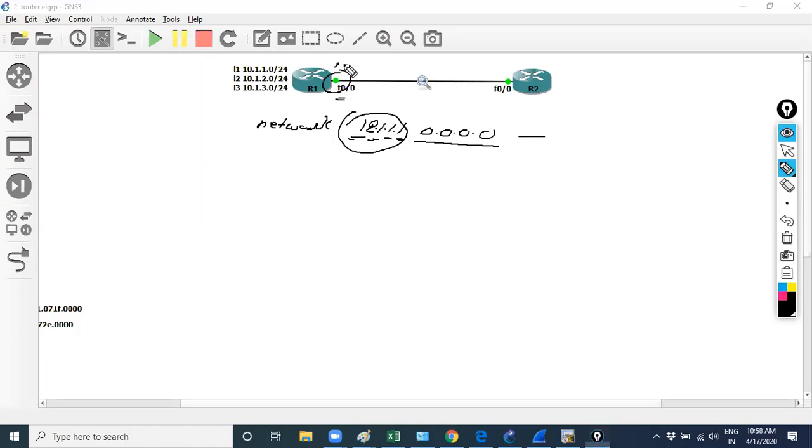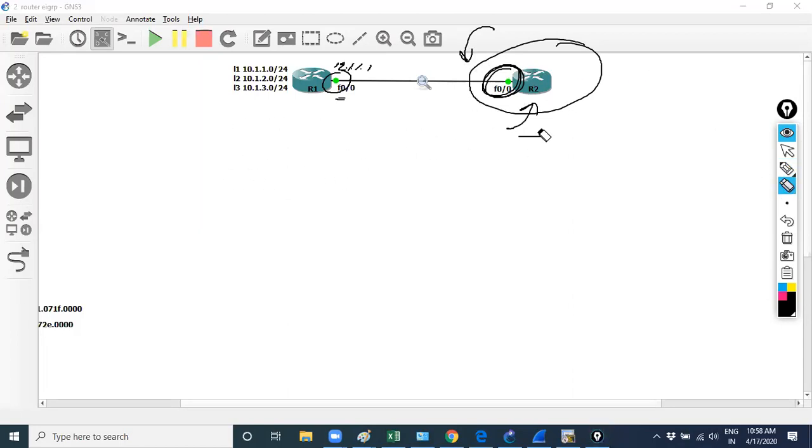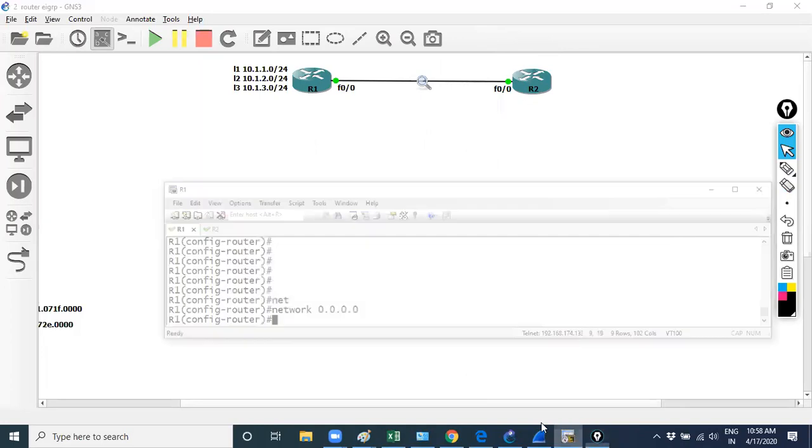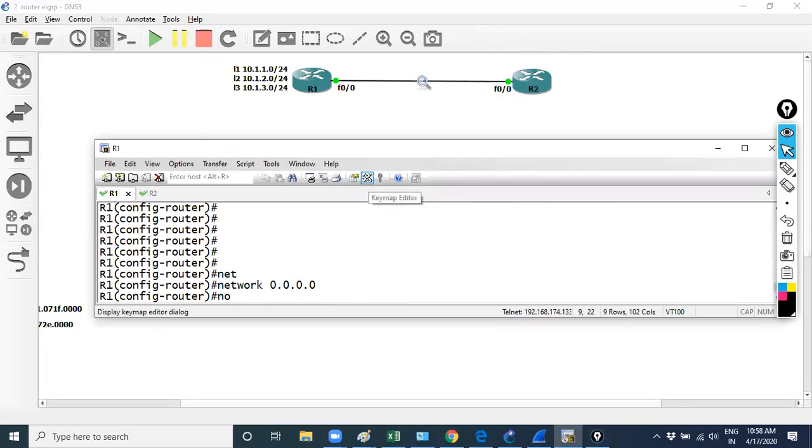Over here we are using 12.1.1.1. Suppose I'm using the same network command on R2. What will R2 think? Where is it running? Is there any interface with 12.1.1.1? No. So it's not going to run EIGRP there. Clear? So what is the use of the network command? To advertise the prefix in EIGRP. Now you can check. Suppose I use the command no over here.